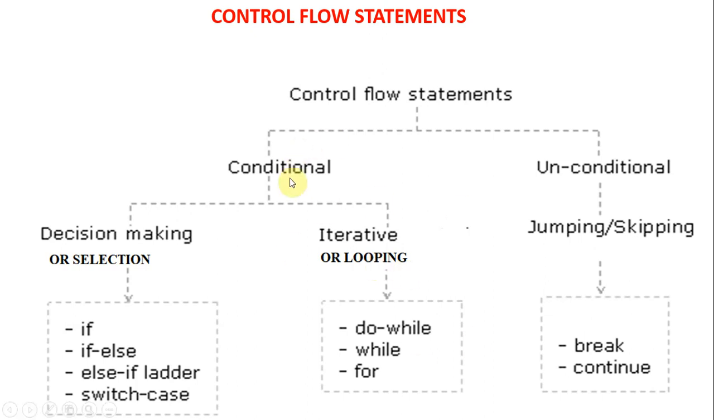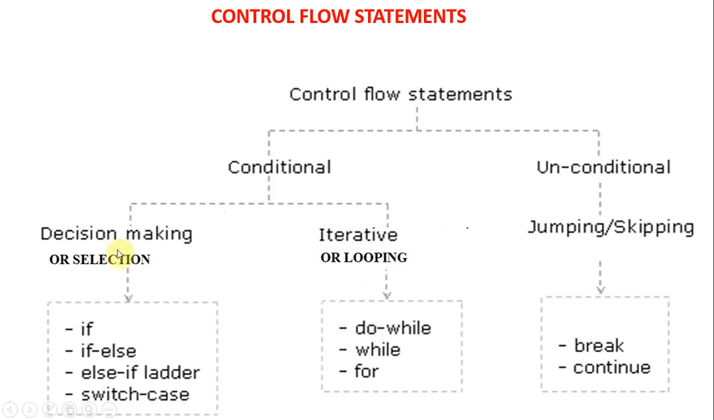They are basically of two types, conditional and unconditional. Conditional means we have to specify the condition, while without specifying a condition some flow may also be controlled. In the conditional category we have decision making or selection statements. The second category is iterative or looping statements.